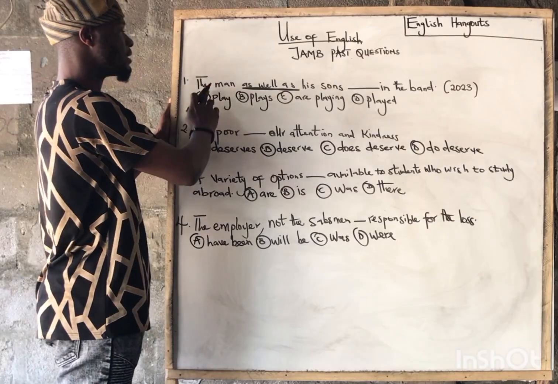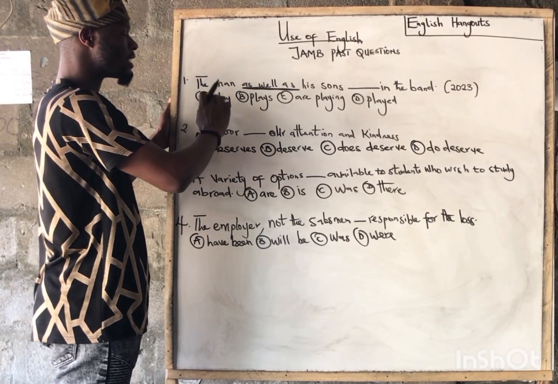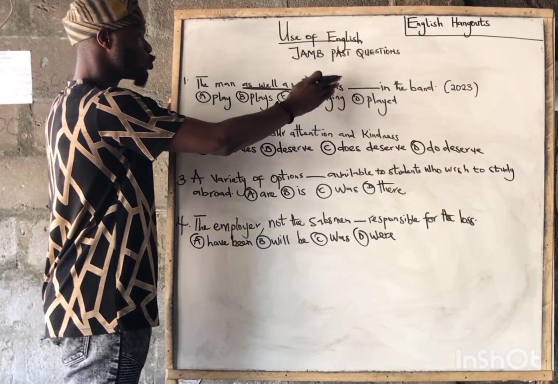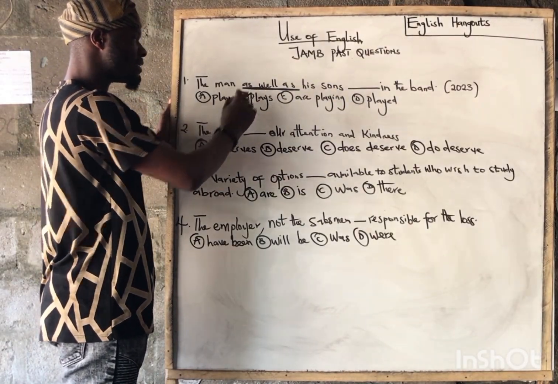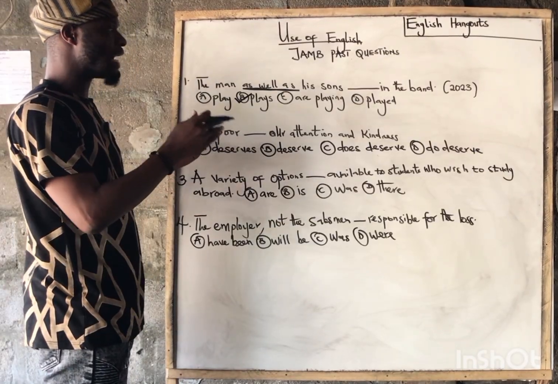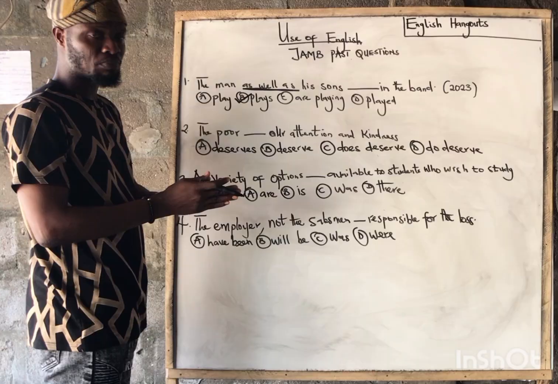So as a result, the man here is the subject of the sentence. As the subject of the sentence is singular, the verb also should be singular. Therefore, the appropriate verb to fill in this gap is what? Plays. The man as well as his son plays in the band.